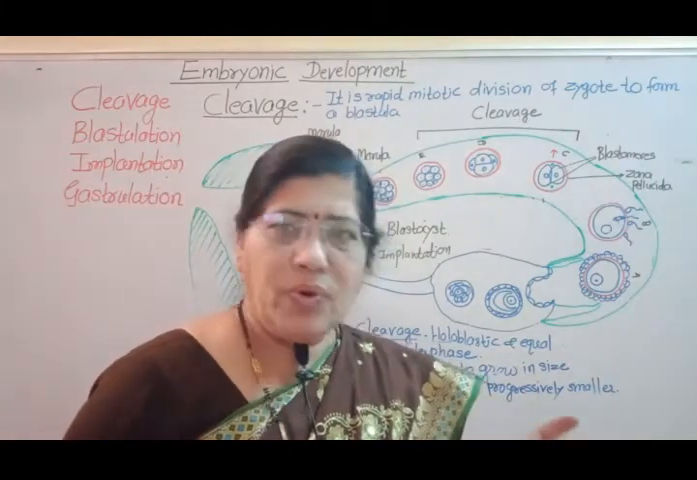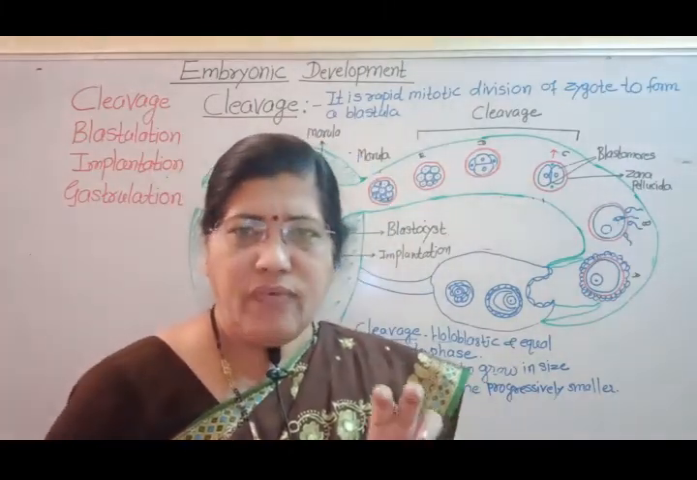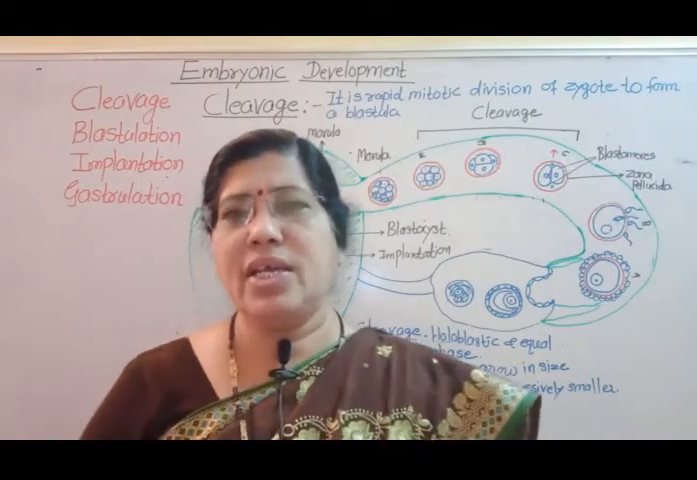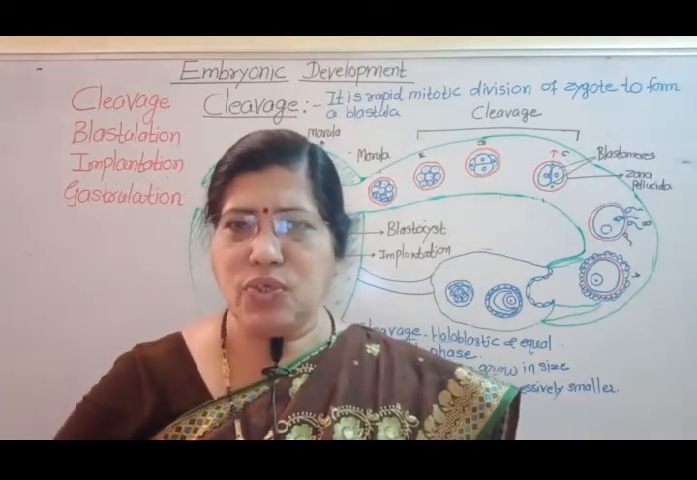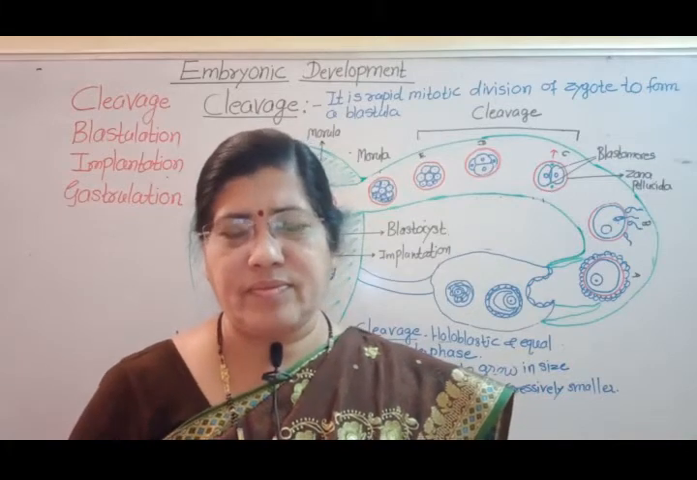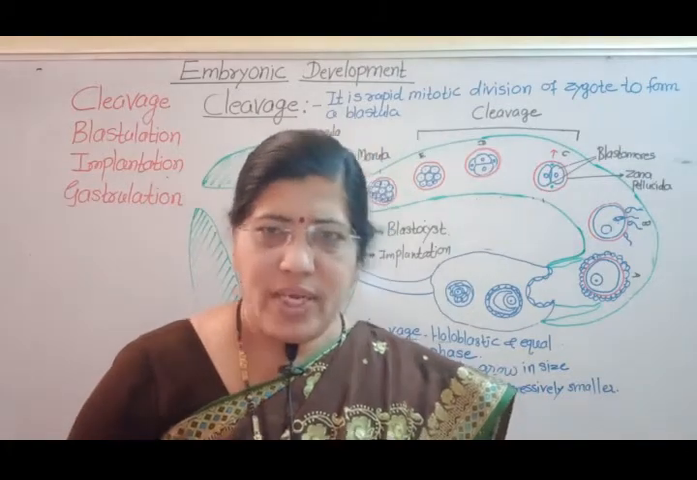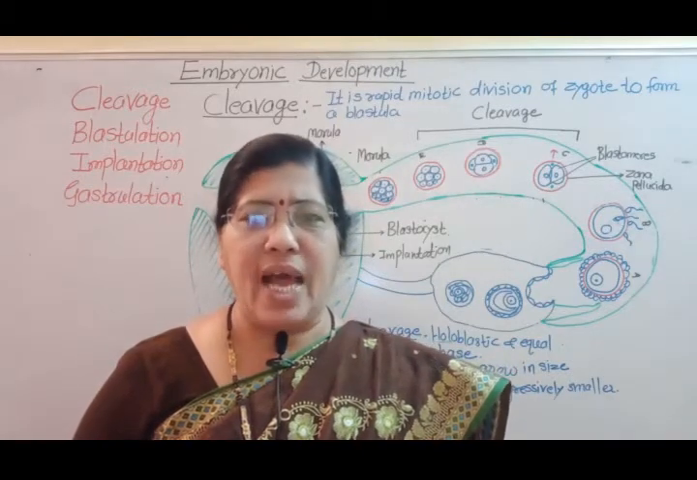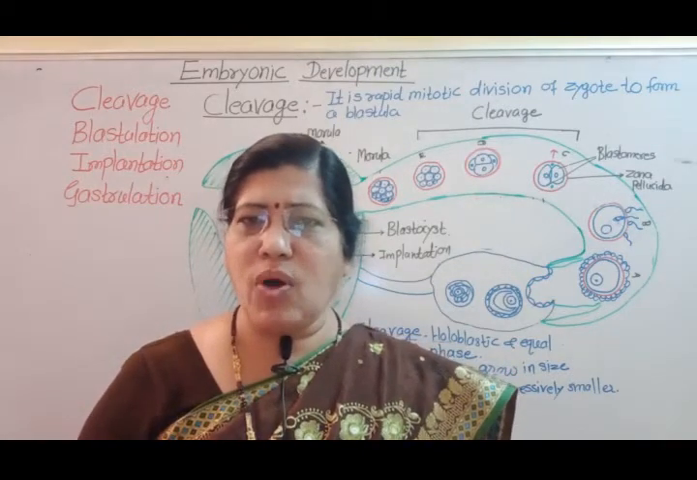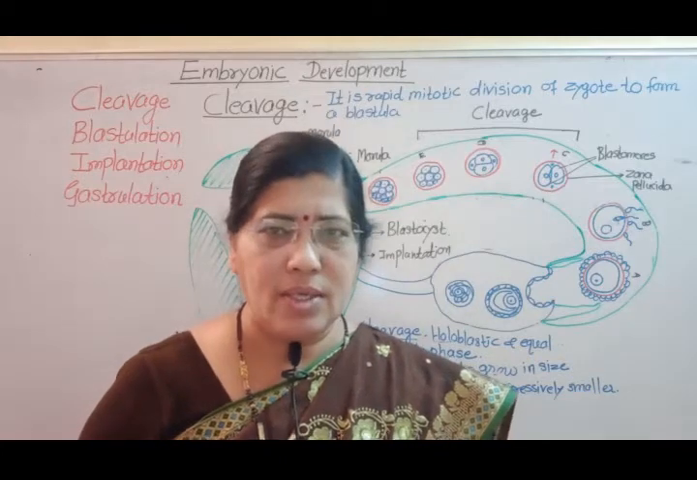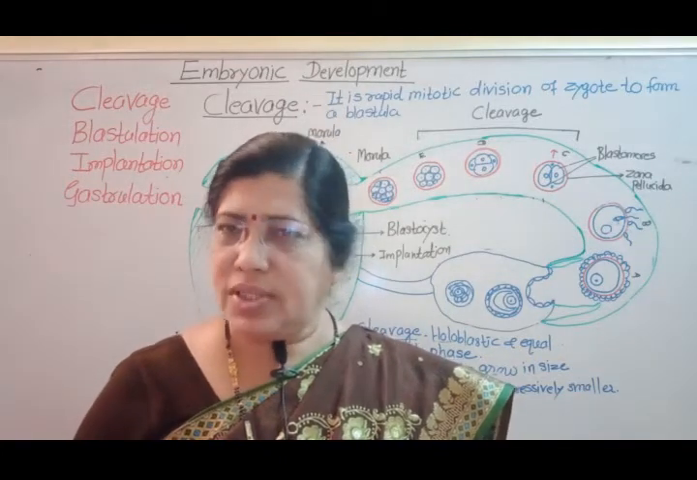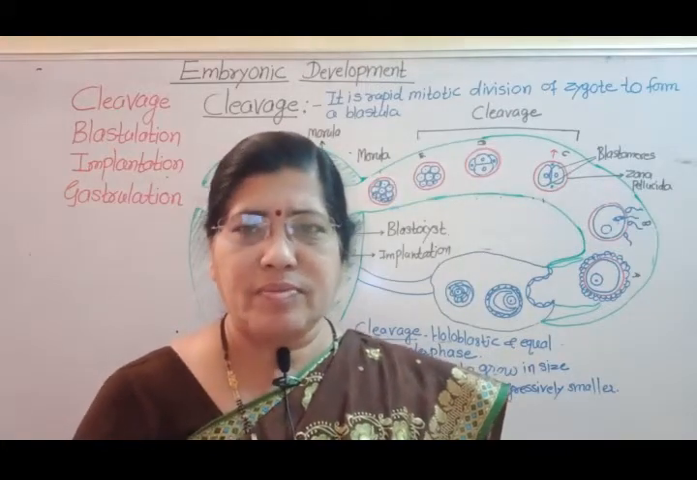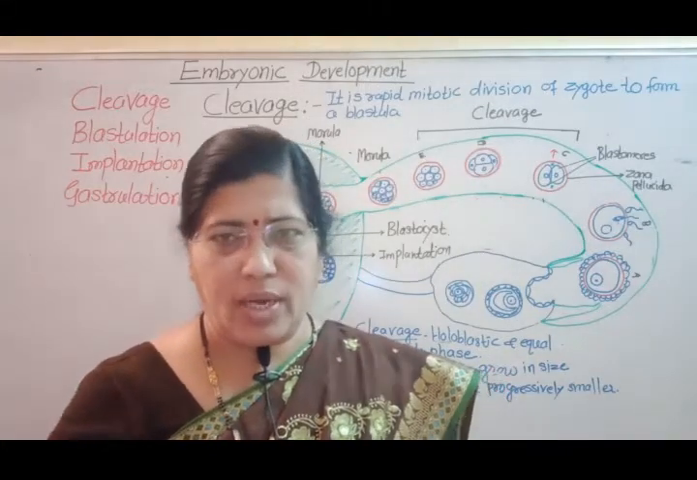As cleavage proceeds, size of embryo remains constant. Size of embryo does not increase, only the number of blastomeres increases. So gradually, as the cleavage proceeds, cells become smaller and smaller. So size of embryo remains constant, but the size of blastomeres becomes smaller and smaller.